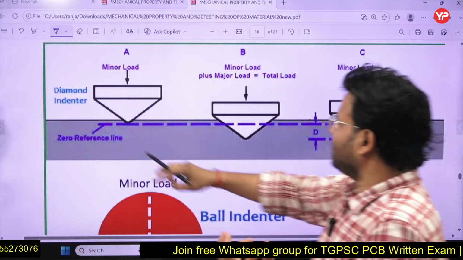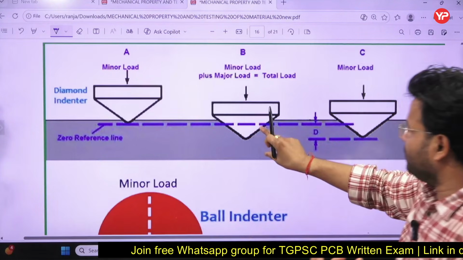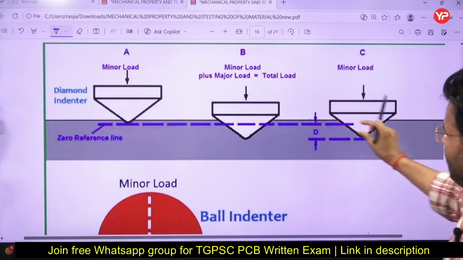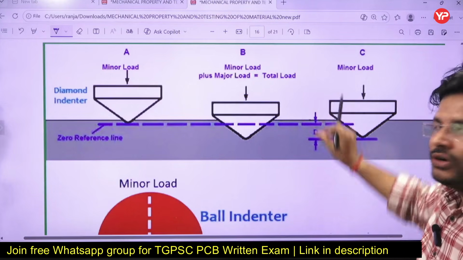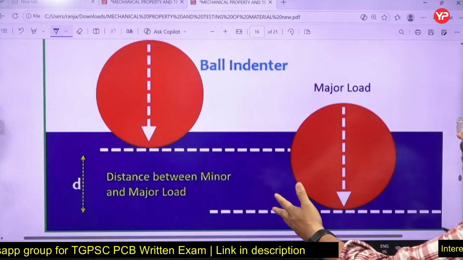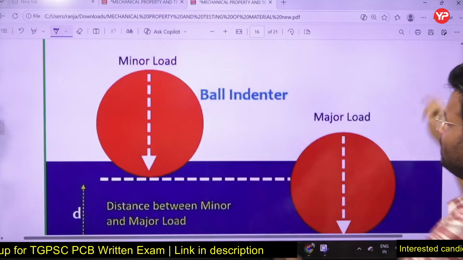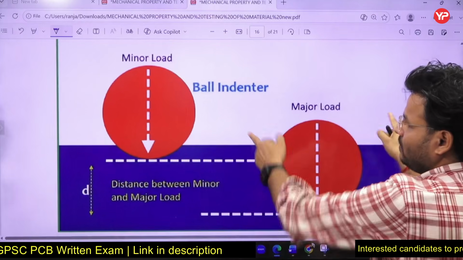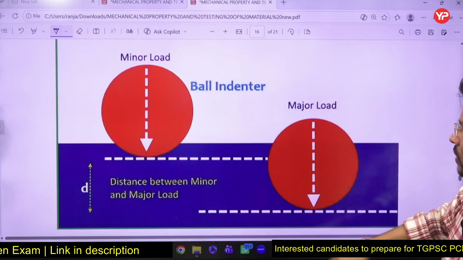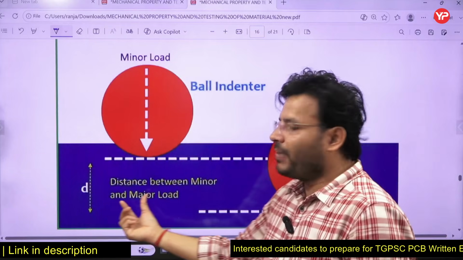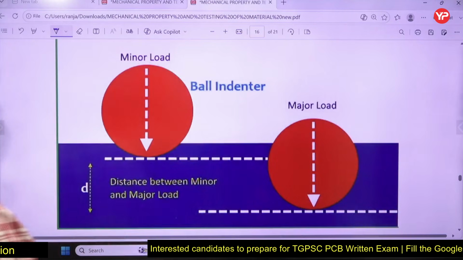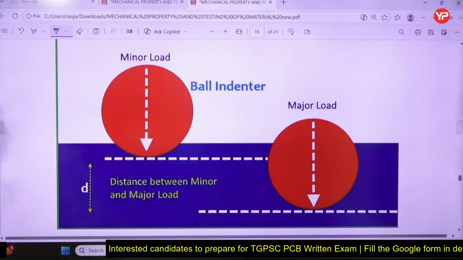So after that you have applied the load, and it becomes something like that, the minor load here, and after that by that indentation you will get the hardness. Here also we can see in that diagram I have given. Here we can see now the minor load is there, right? Then it has indented. Now after that you have applied the major load, and after that calculate the distance between minor and major load, and after that you will be able to judge the hardness of the material. Like, okay.